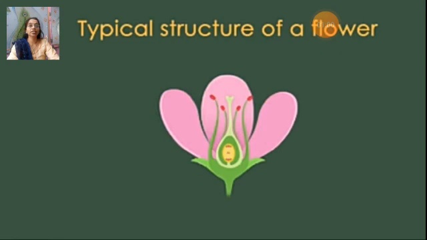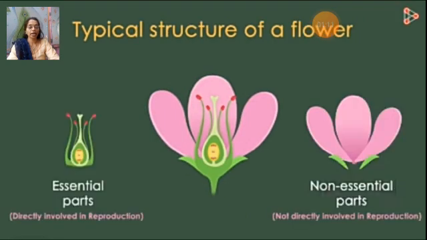You can see on screen, this is a typical structure of a flower. It appears mainly like this. A flower has mainly two components. Every flower is composed of two parts. They are essential parts and non-essential parts.